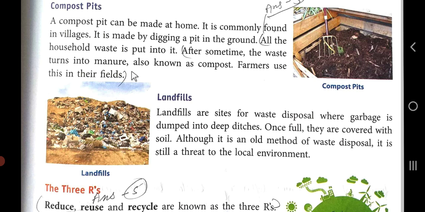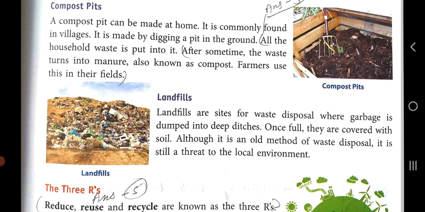So compared to towns and cities, villages are much cleaner places, students. Villages have very fresh air. Why? Because there are a lot of trees and everything is natural.